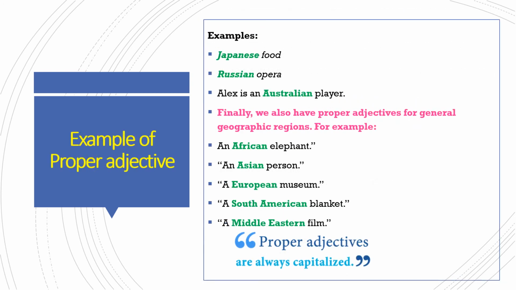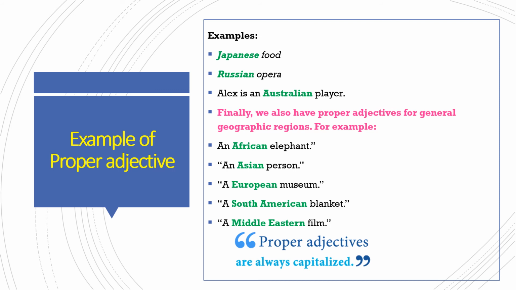Let us observe some more examples of proper adjectives. Japanese food, Russian opera. Here Japanese and Russian are proper adjectives. Alex is an Australian player. Australian is a proper adjective.